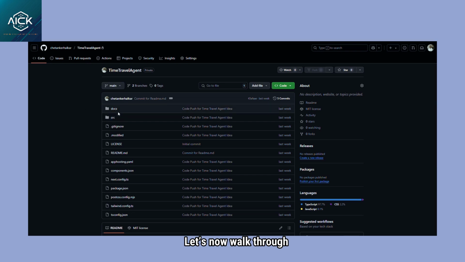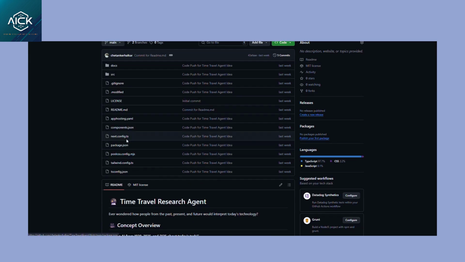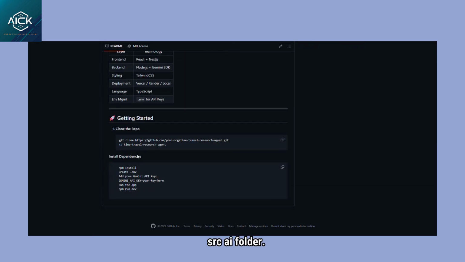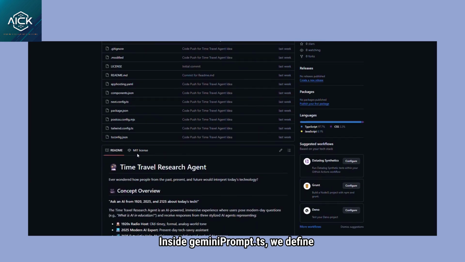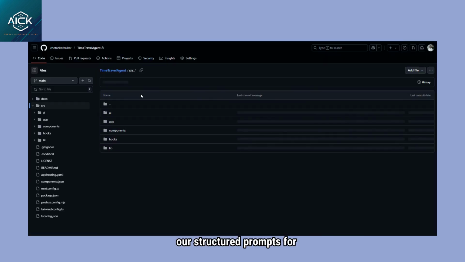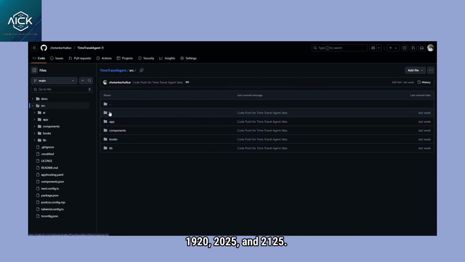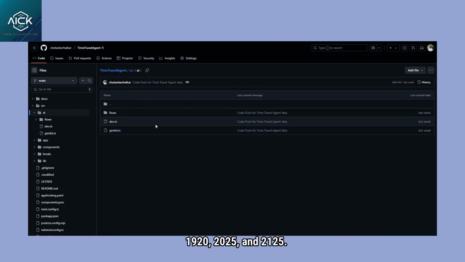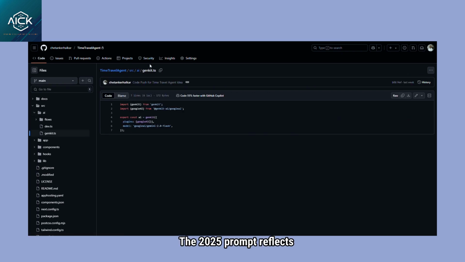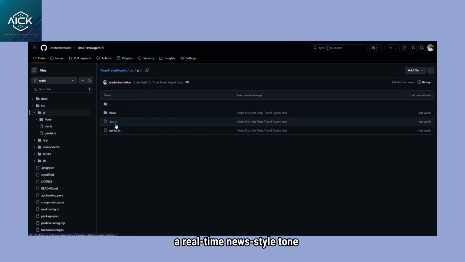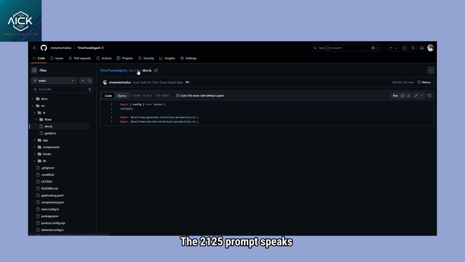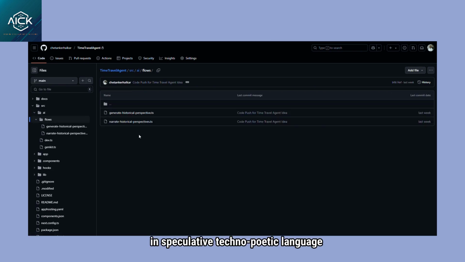Let's now walk through the code powering Era Echoes. We'll begin in the src AI folder. Inside gemini prompt.ts, we define our structured prompts for 1920, 2025, and 2125. Each one is context-rich. The 1920s prompt mimics Old English and references inventions of that time. The 2025 prompt reflects a real-time news-style tone. The 2125 prompt speaks in speculative techno-poetic language.